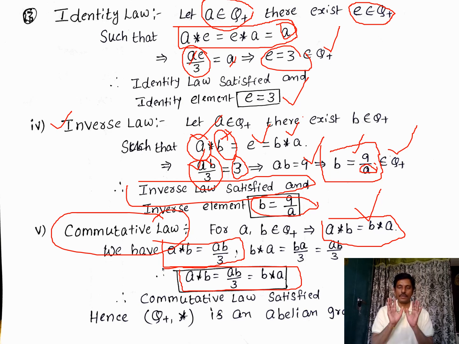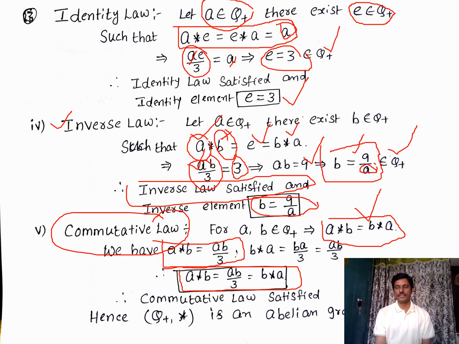Therefore the 5 properties, what are the 5 properties? Closure, associative, identity, inverse, and commutative property are satisfied. Therefore the given set is an abelian group under the given binary operation. Okay, is it clear, all of you? First problem done. Now we are going to discuss the second problem.